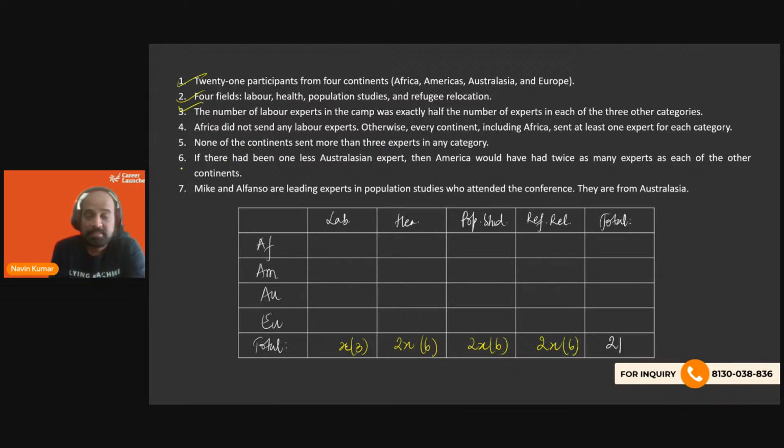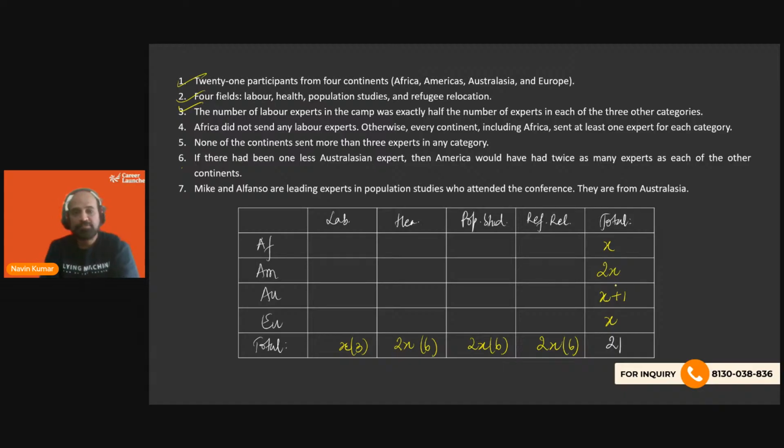Okay, 6th point now. If there had been one less Australasian expert, then America would have had twice as many experts as each of the other continents. So basically, if Australasia has X plus 1 experts, then with one less, that is X experts, America would have had twice of that, so it would become 2X. Now this is true for all the other 3, right?